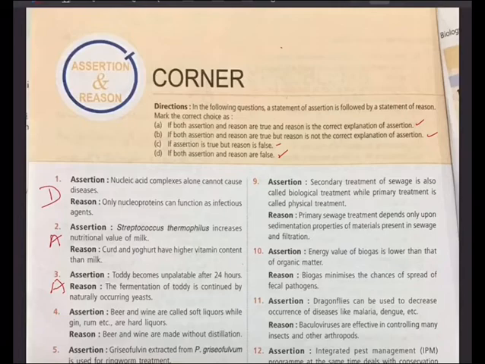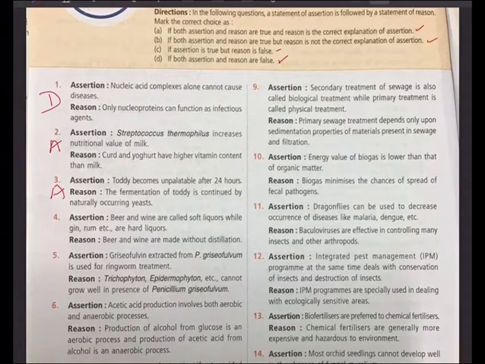Next, question number 4. Assertion: Beer and wine are called soft liquors, while gin, rum, etc. are hard liquors. Reason: Beer and wine are made without distillation. So the answer should be B. Why B? Both assertion and reason are true, but reason is not the correct explanation of assertion, because we are talking of hard and soft. Here we are talking of distillation.